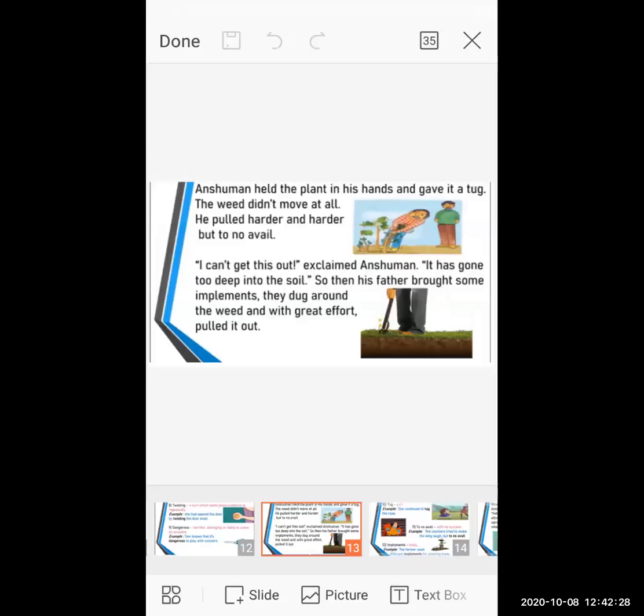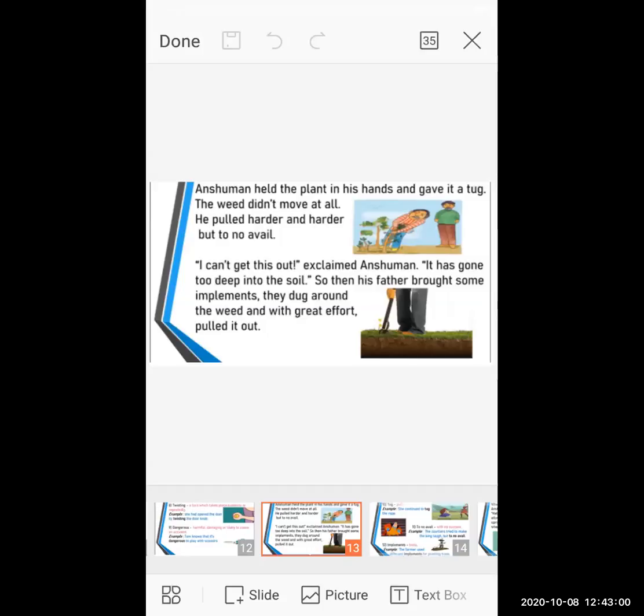Tug means what? That means you make a small hole and try to remove each and everything out, but it cannot happen. Anshuman did not succeed. Tug means no success. He could not remove it because it was a bigger plant. In that plant there are fruits also, so Anshuman cannot remove it.